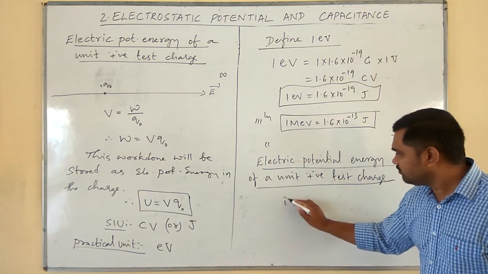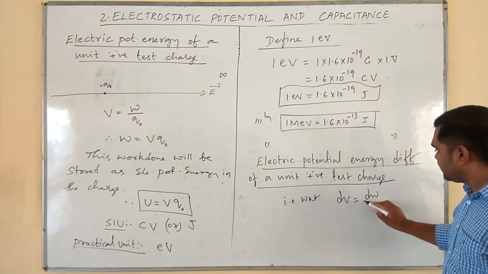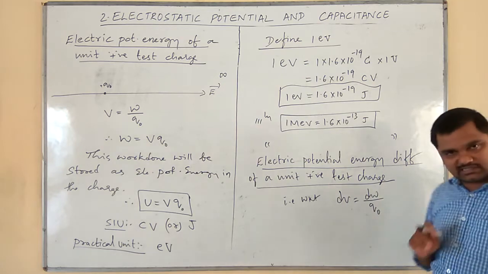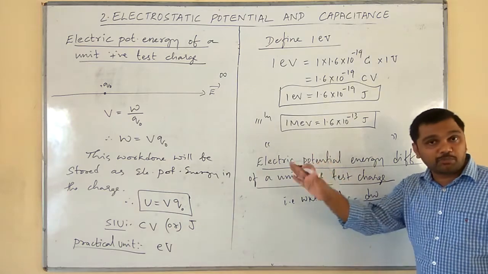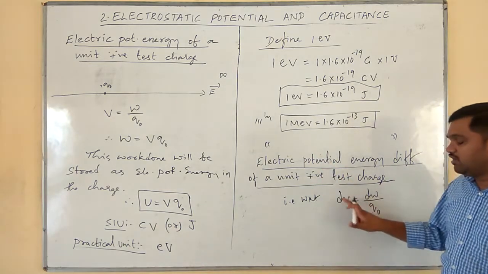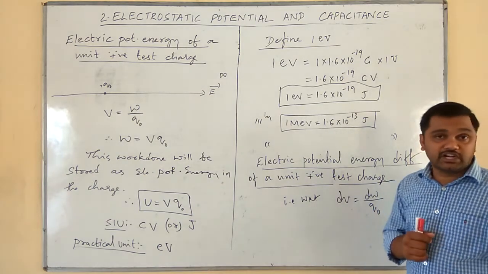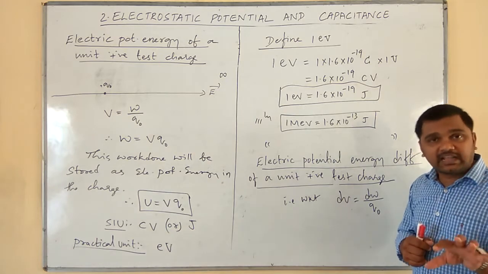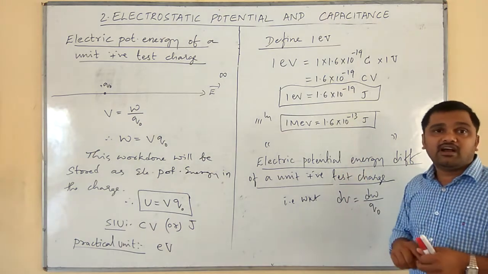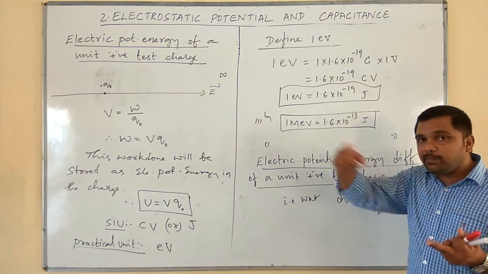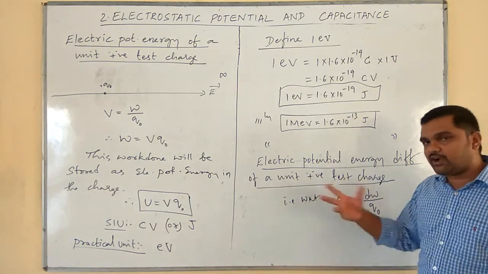That is, we know that dV is equal to dW divided by Q naught, isn't it? This is electric potential difference between 2 points in an electric field. So, how have we defined this electric potential difference? Electric potential difference between 2 points in an electric field can be defined as the amount of work done in moving a unit positive test charge from one point to another point opposite to the direction of electric field. Like that we have defined.